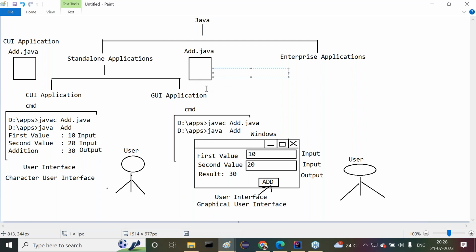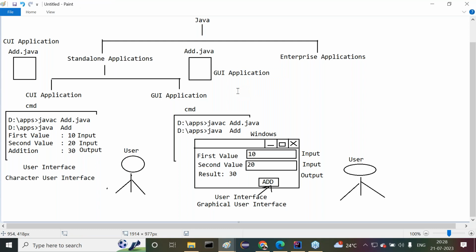We prepared this Java application on the basis of the graphical user interface. This application can take data from the user through the graphic components, and it is able to send data to the user through the same graphic components. So this application is nothing but a GUI application. Everybody understand this point clearly.